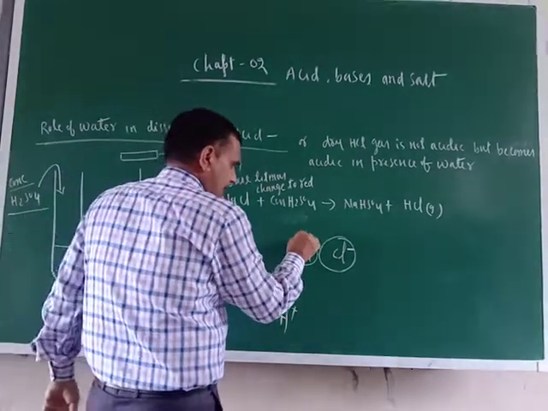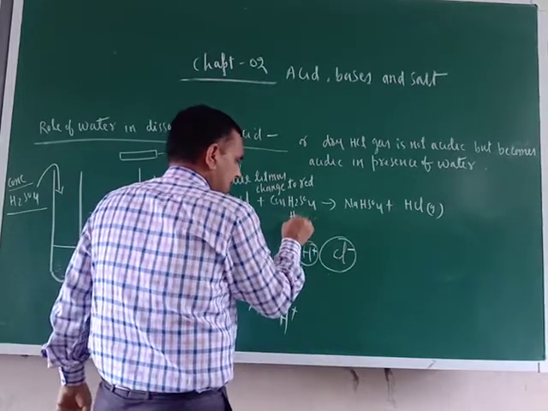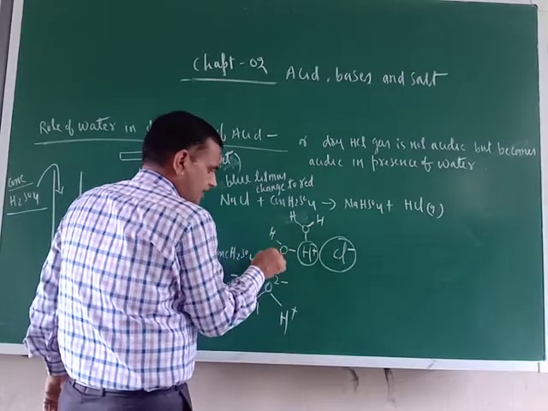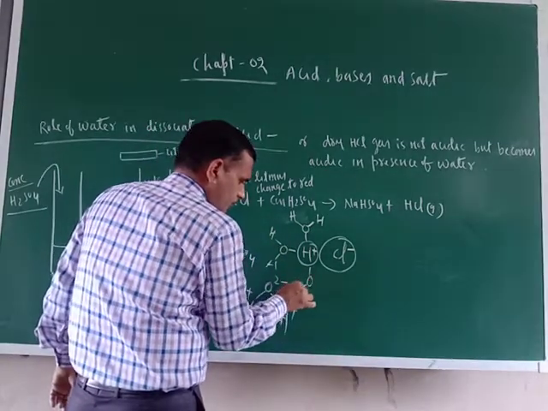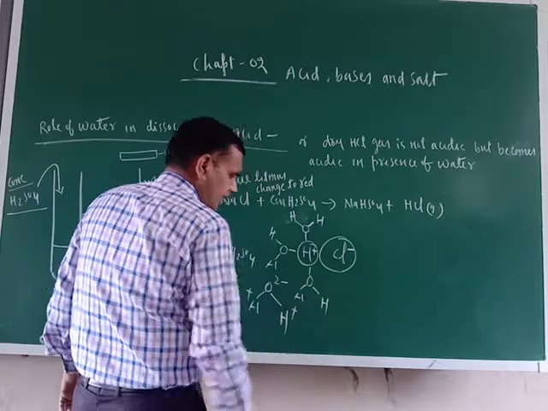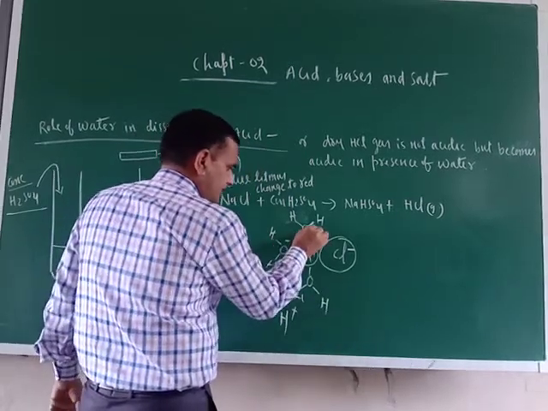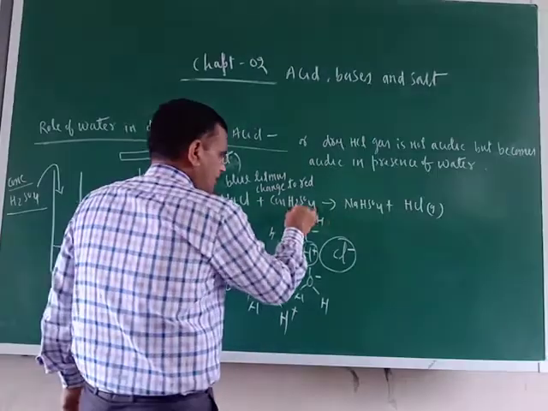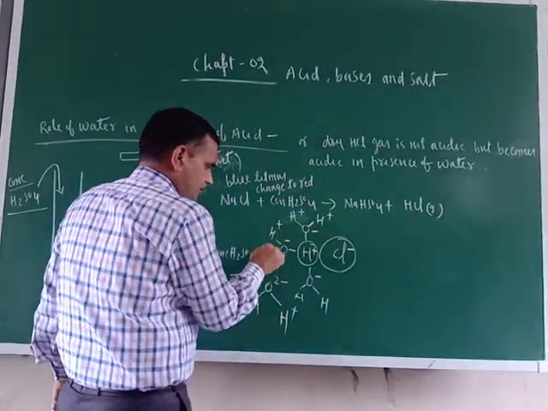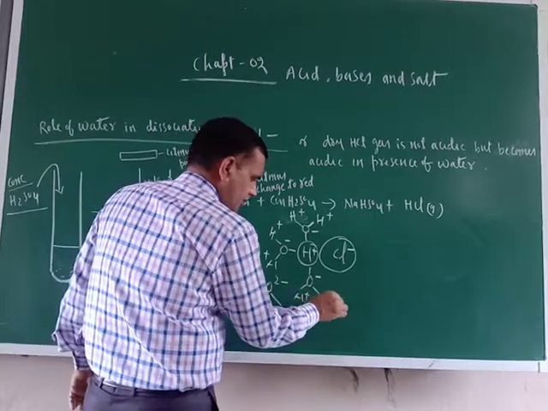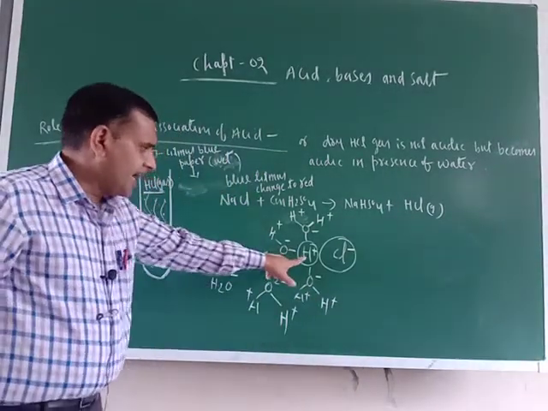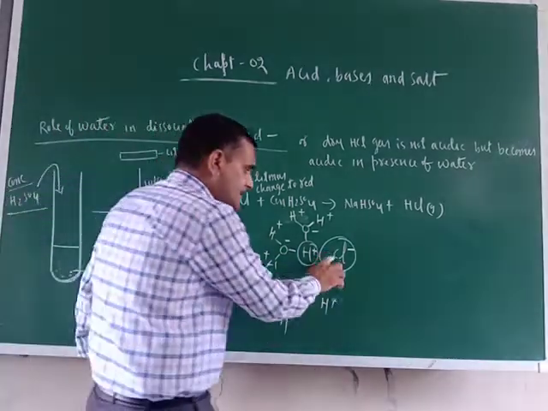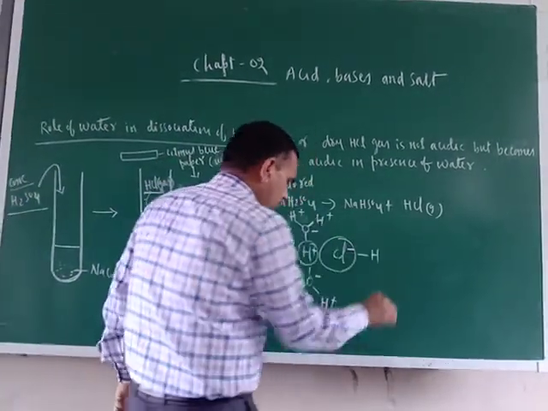So now just see, I am writing here O, here H, and here H. Again O, H and H, and again O, H and H. So this is negative, this is negative, this is negative. Correct? Now these are all positive. Now just see, H is surrounded by the negative end of water. Okay? Now Cl will be surrounded by the positive end of water.